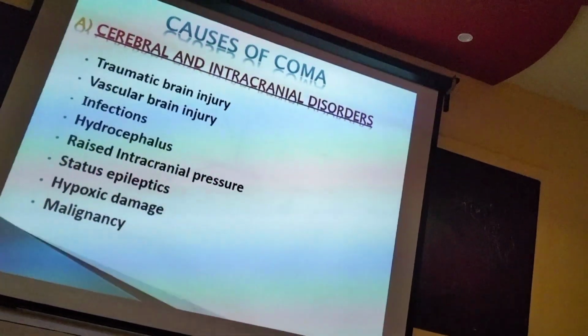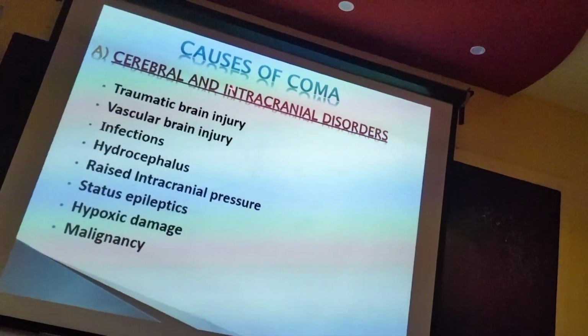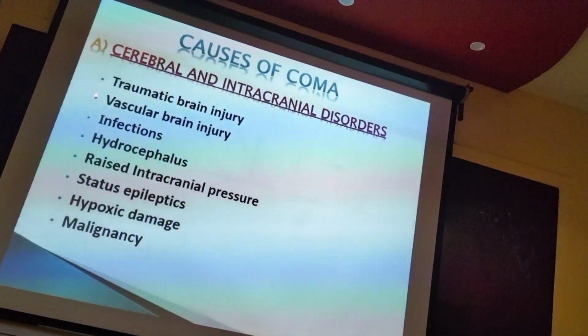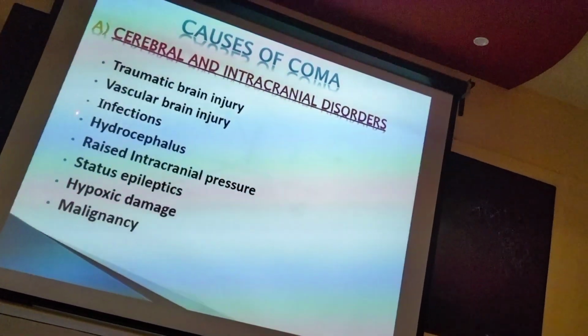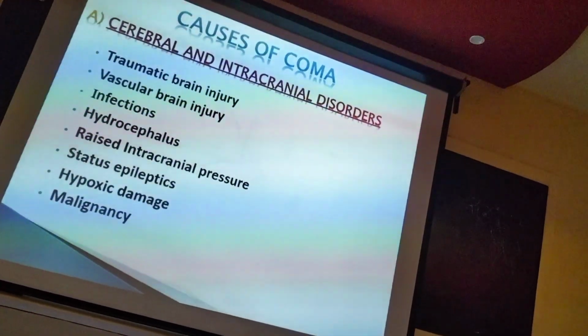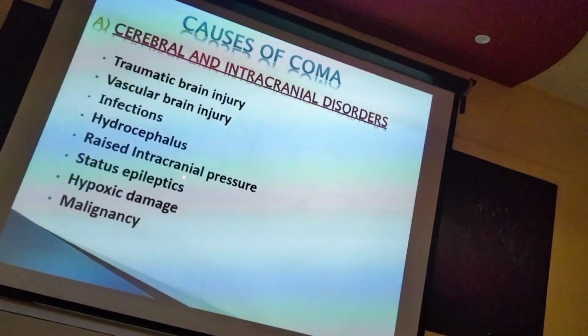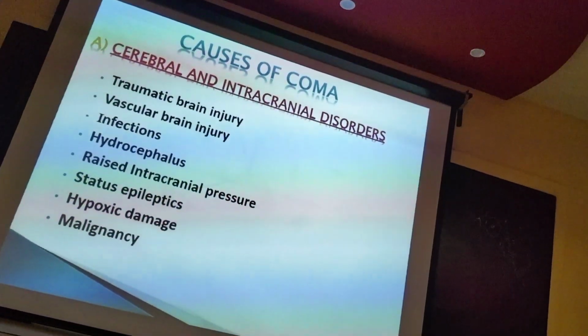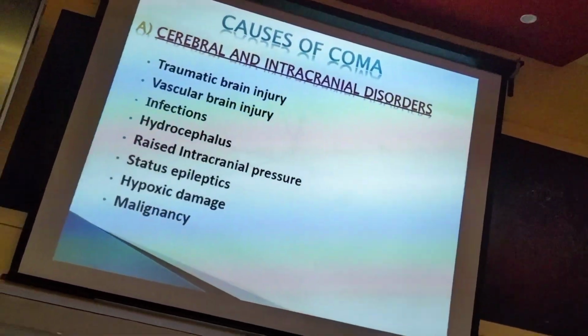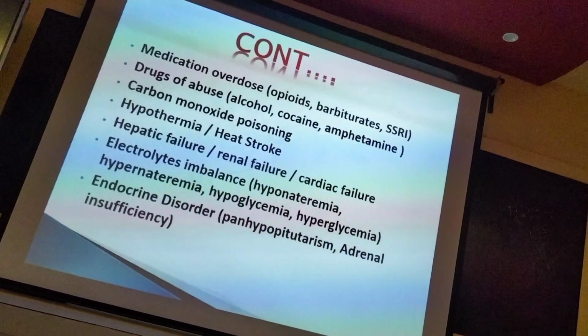So what are the causes related to the brain? Traumatic brain injury, vascular brain injury like stroke, infections, hydrocephalus, raised intracranial pressure due to any reason, status epilepticus, hypoxic damage and malignancies or brain tumors. Other causes we have discussed.